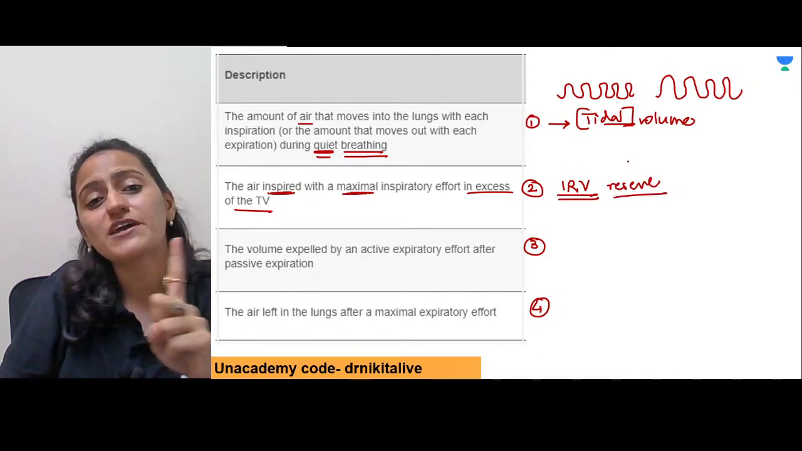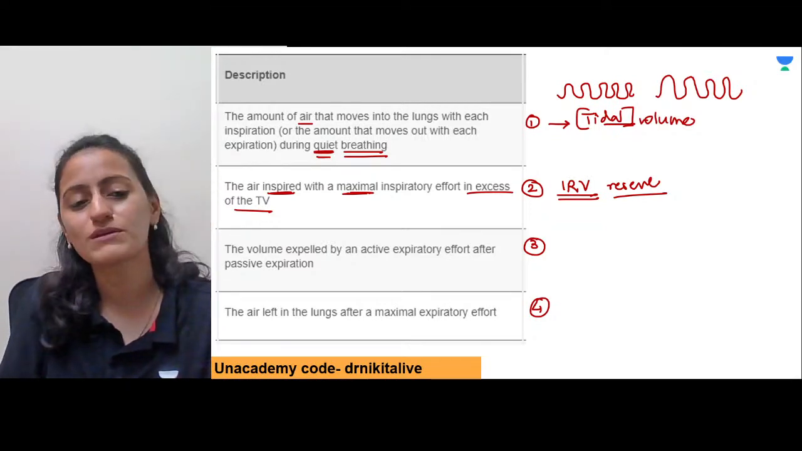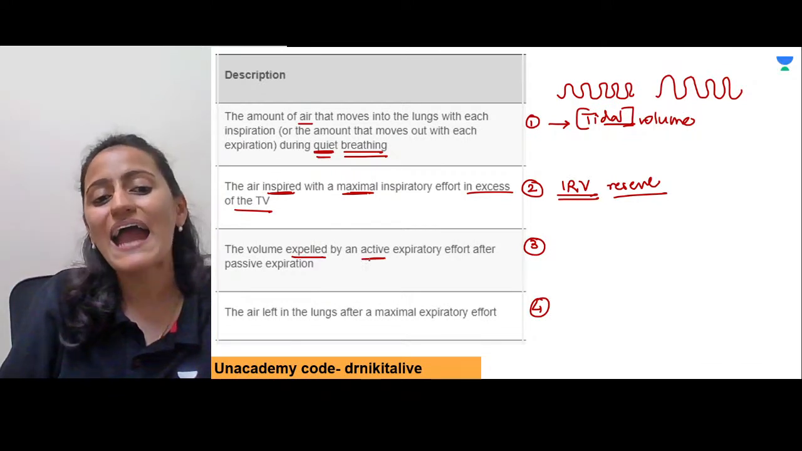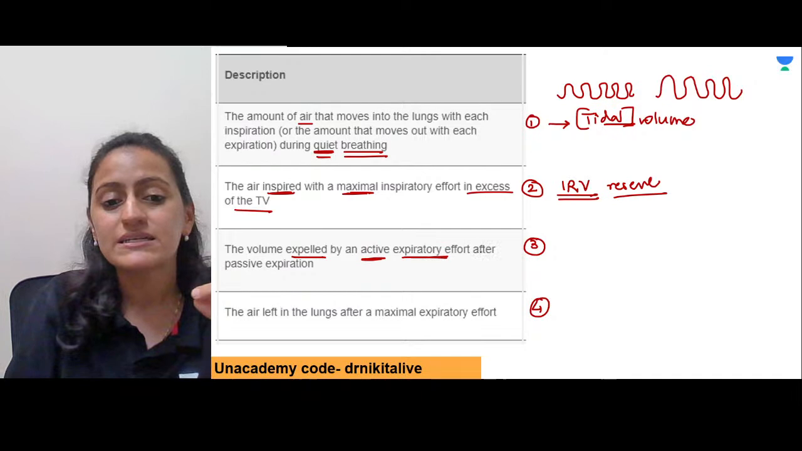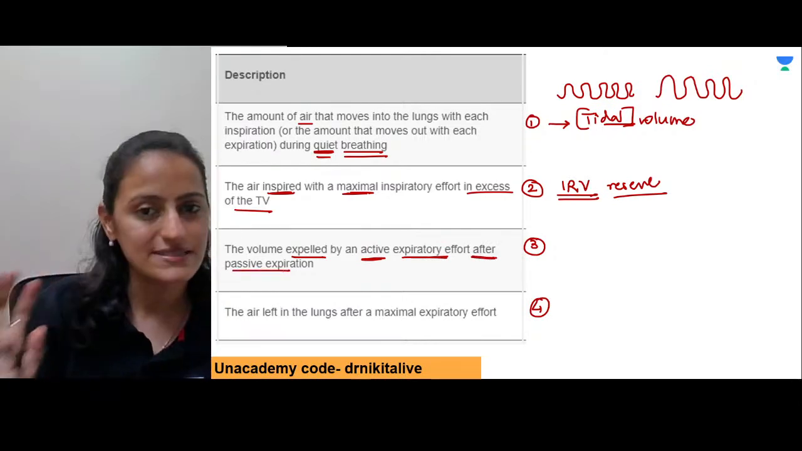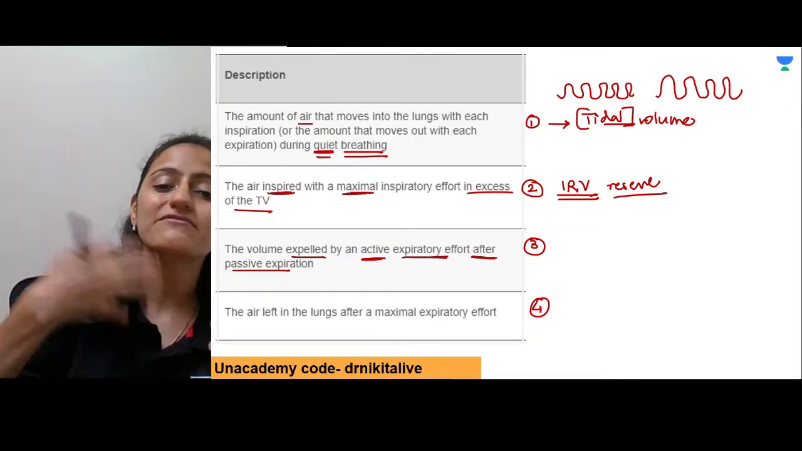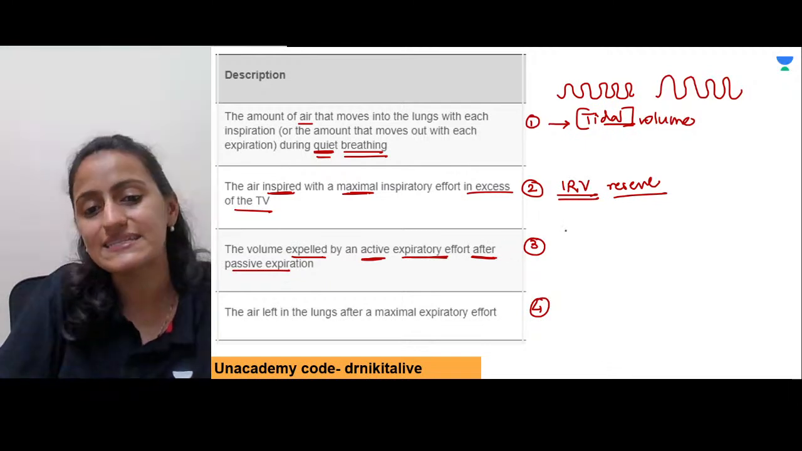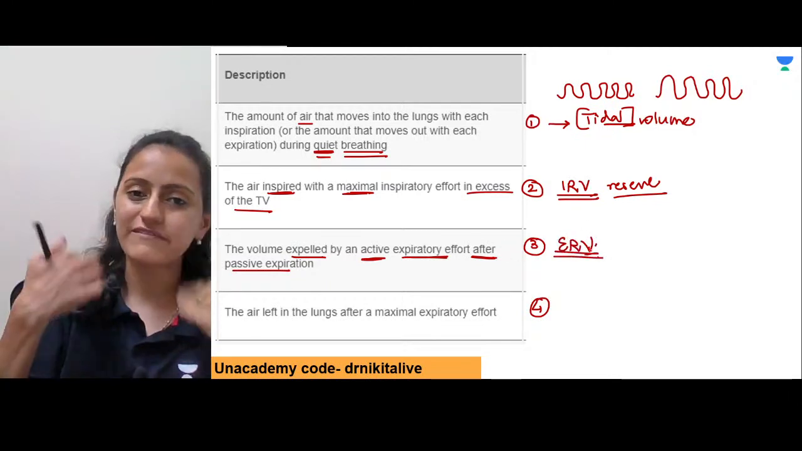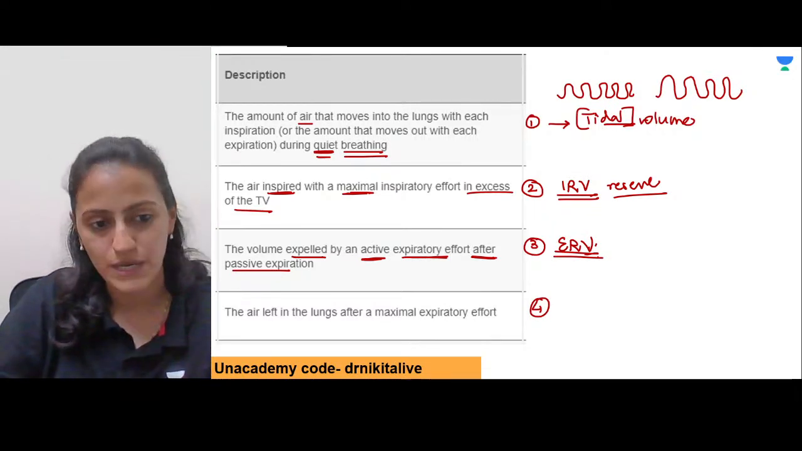So this is inspiratory reserve. I've kept it as a reserve. If I feel like it, I'll do it. Otherwise, normally I will not do it. Next, the volume expelled by an active expiratory effort after the passive expiration. So the passive expiration has gone. Tidal volume has gone. Over and above that, I have a reserve volume that I can exhale. So that is the expiratory reserve volume, right? So like you have inspiratory reserve volume, we have expiratory reserve volume as well.